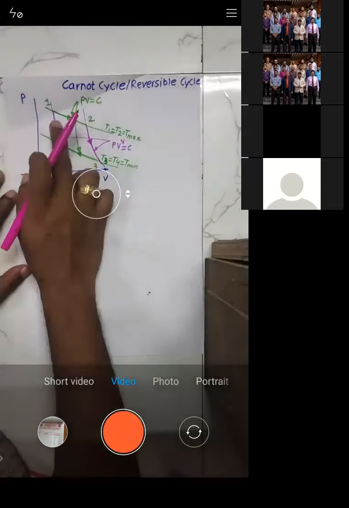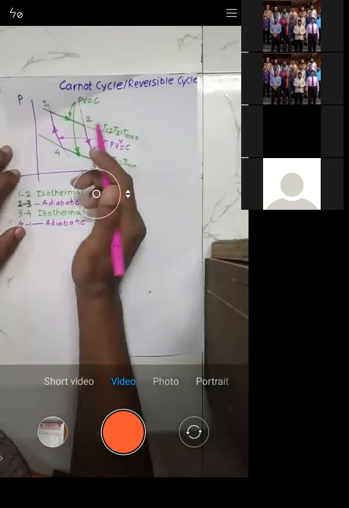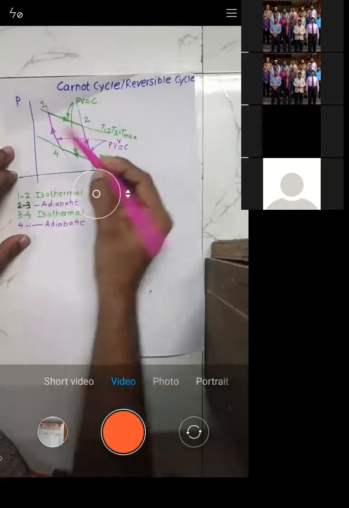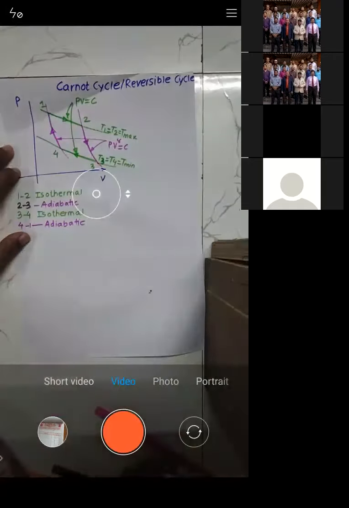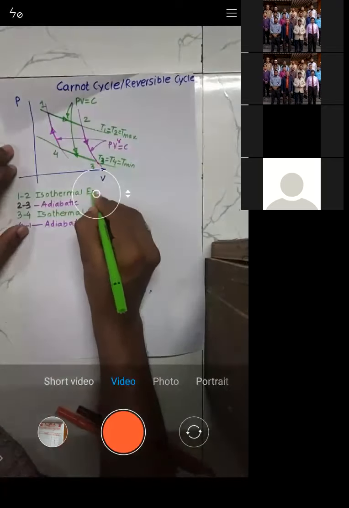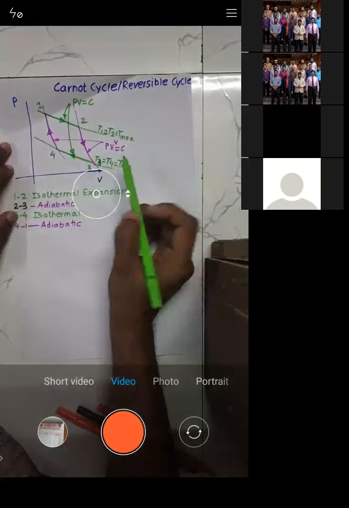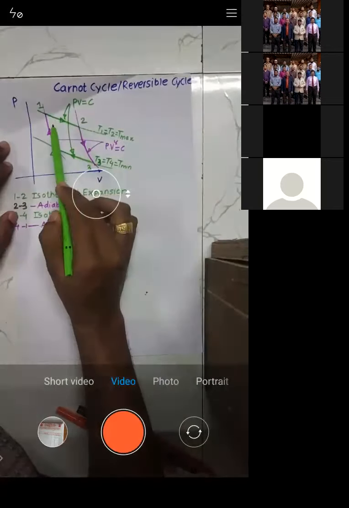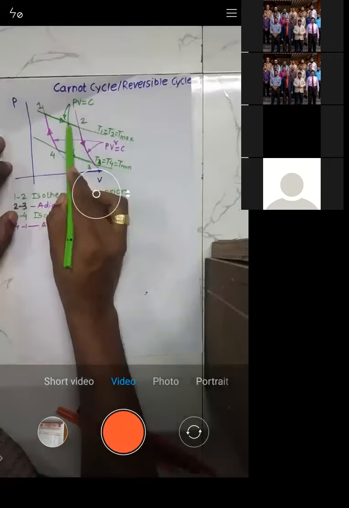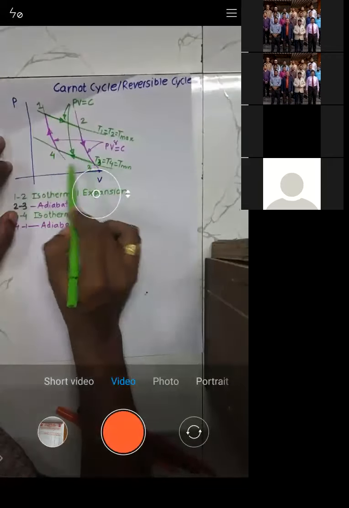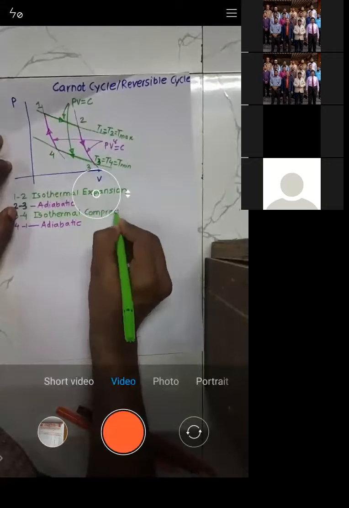See, during 1 to 2, what is happening is pressure is decreasing and volume is increasing. Pressure gets decreased and volume gets increased. Such a process is called expansion. During 1 to 2, pressure decreases, volume increases, so obviously it's an expansion. And the opposite of expansion is compression, so 3 to 4 becomes the compression.